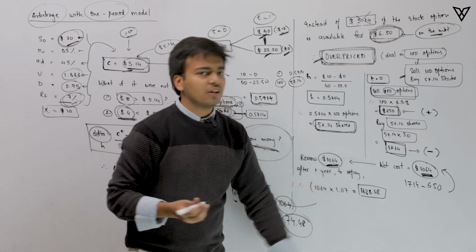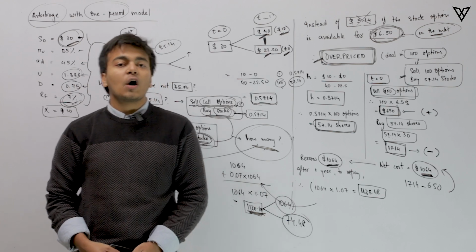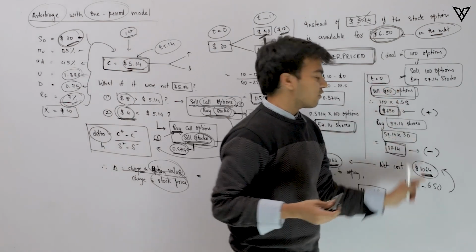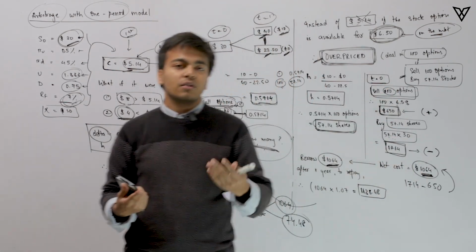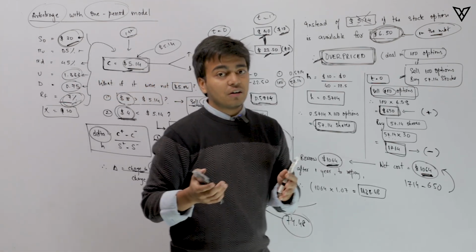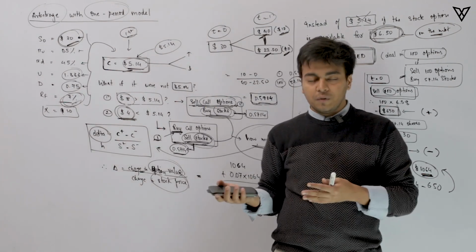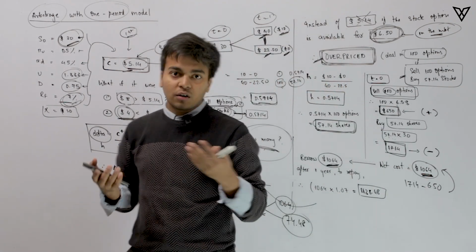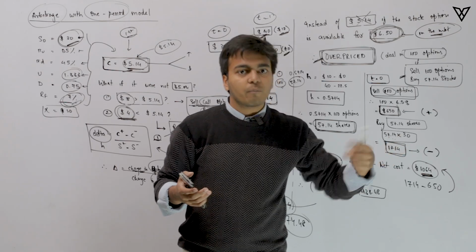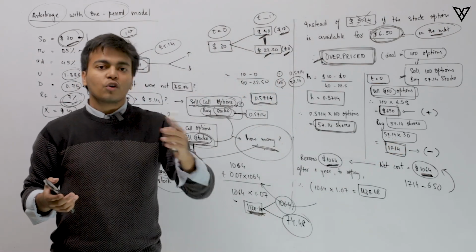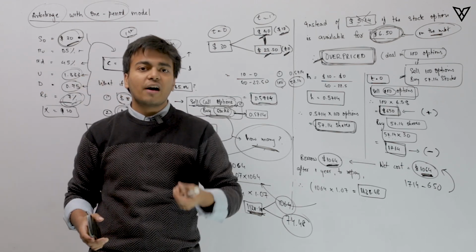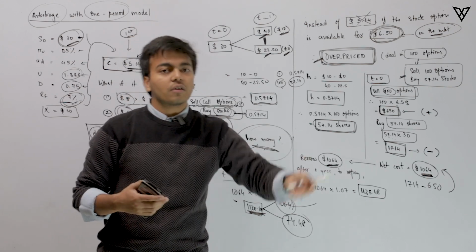So you're borrowing this amount, and we know what kind of money we need to repay. Now at time period 1, what we are going to understand is that the stock can either go up or go down. Alright, we have sorted out things for time period 0, what positions we need to take, where we need to put in the money and how we need to buy the stock. But at time period 1, the stock can either go up or down. We do have the probabilities of the stock going up and going down, but anything could happen. So we need to consider both the situations before we finally arrive at our arbitrage profit. So I'll be calculating the numerical values, in accordance to which we'll be able to figure out our arbitrage profit.